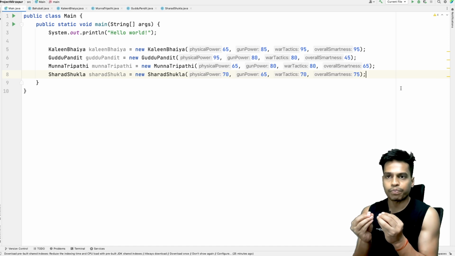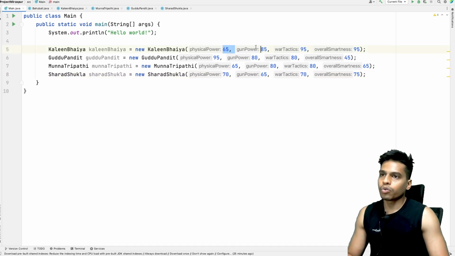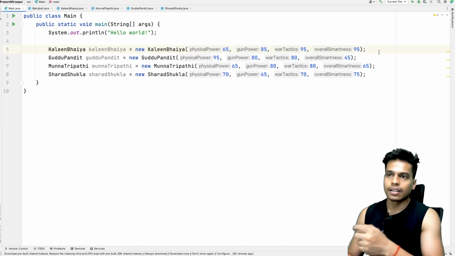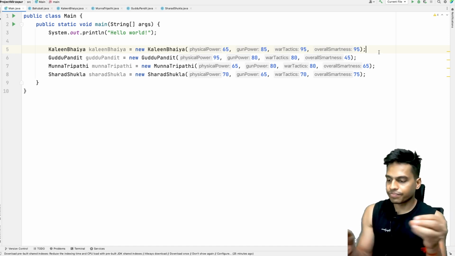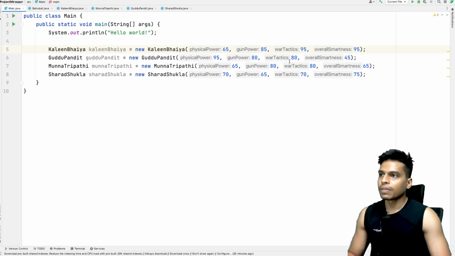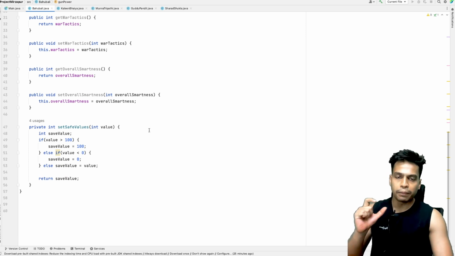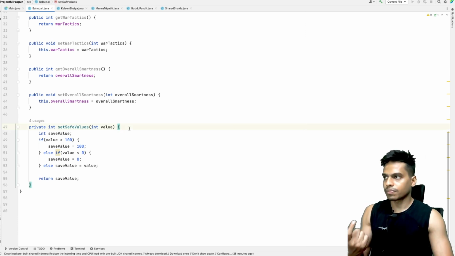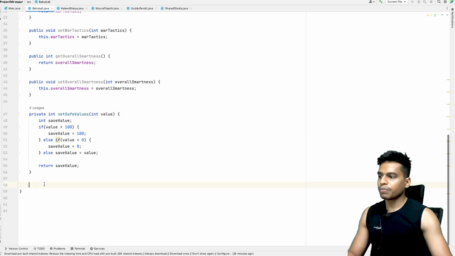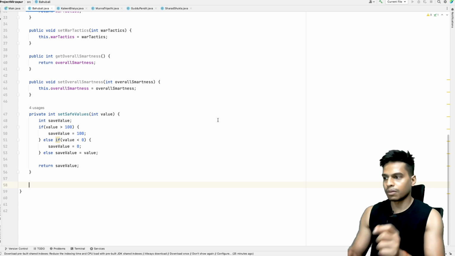Now how will you get which Bahubali has more strength than another? So we have 4 different marks, so there should be a mean value or an average mark that represents the overall strength of a particular Bahubali. How will we do that? So let's create a function in this Bahubali class that will give us the mean value of all the 4 fields. Okay, and this mean value or average value will represent the strength of a particular Bahubali.